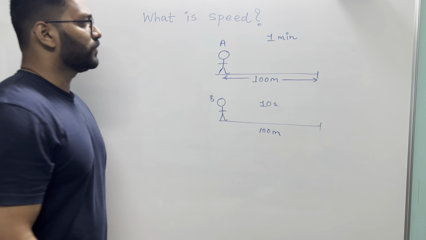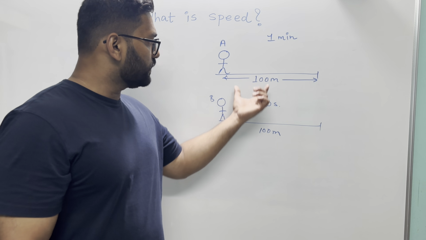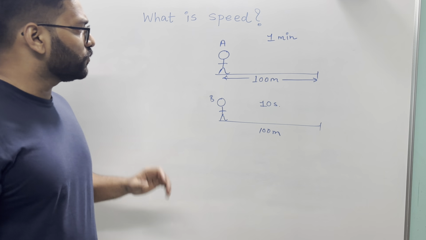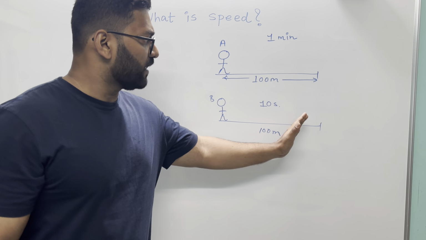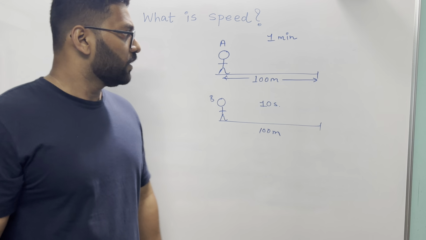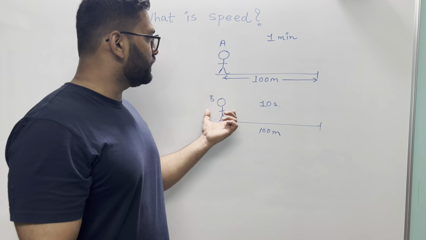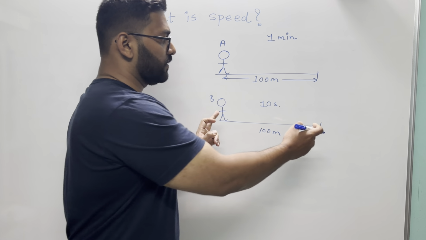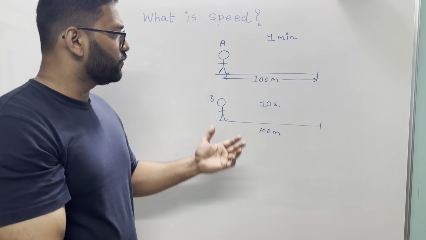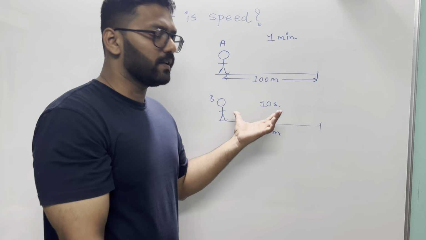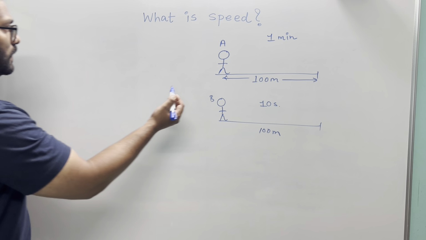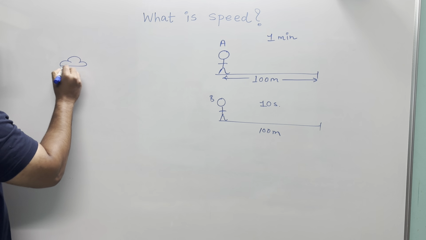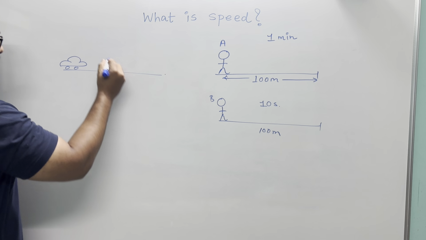So from here you should understand the same distance is covered by person B in a shorter interval, right? So you can see he is a little faster than this person. So that means the speed of this person is more. So if you have the same distance and different time intervals, then the person who is taking the smaller interval is faster, right?